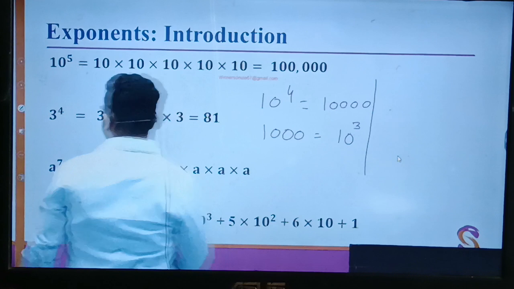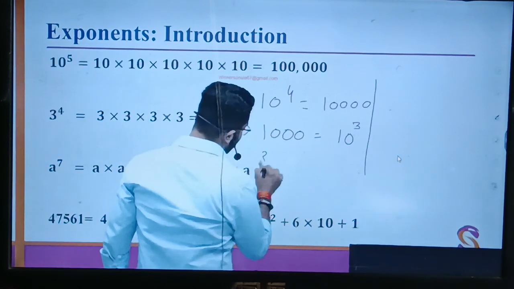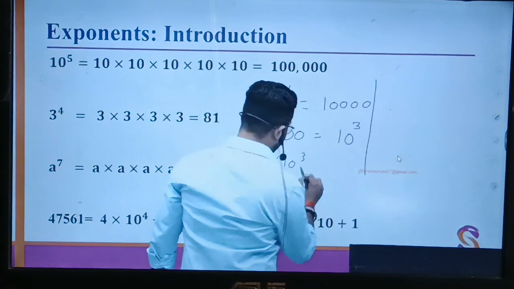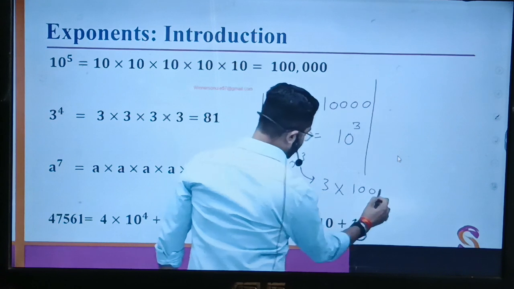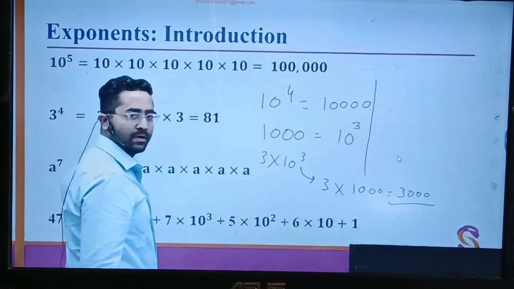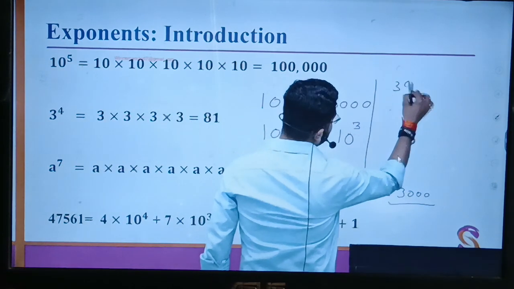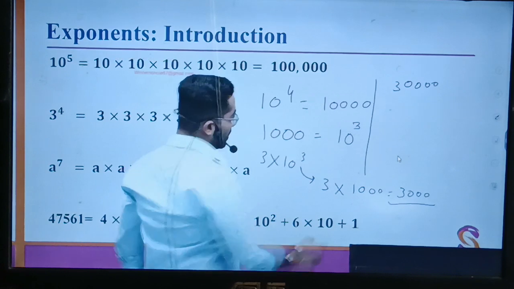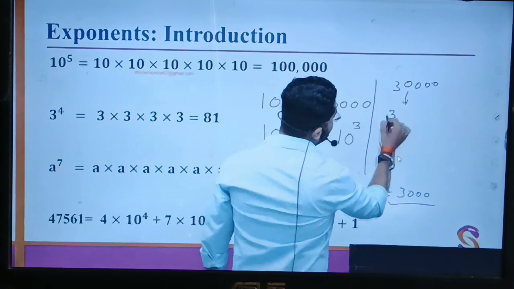If I want to do the same thing for negative, I will take one more example. Let's say it is 3 into 10 to the power 3. I will just write 3 into 10 to the power 3, that is 3000. Got it? If they have given me 30,000 and I want to write it in the exponent format, first I will keep this 3 apart.